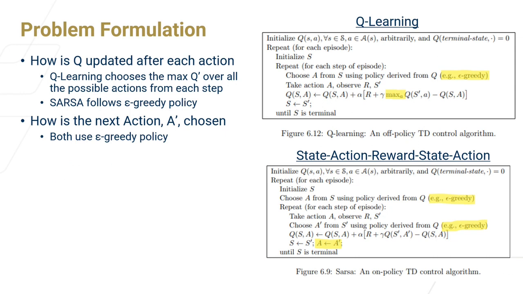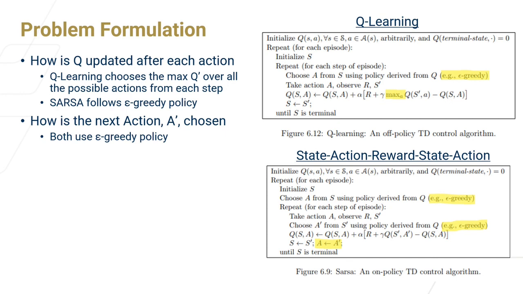When looking at the pseudocode for the two algorithms, they are relatively the same. The biggest difference between the two of them, again, is just how that Q value function is updated. So with Q-learning, it's looking for that maximum value in order to maximize its Q value, and SARSA is following the epsilon greedy policy to find its next Q value.